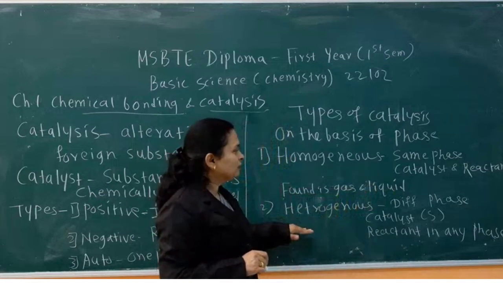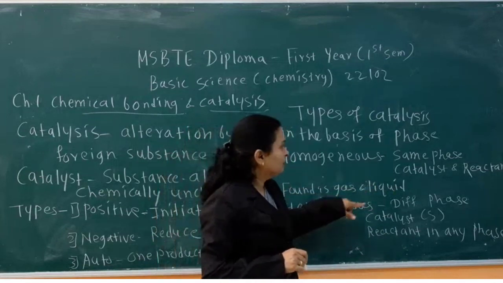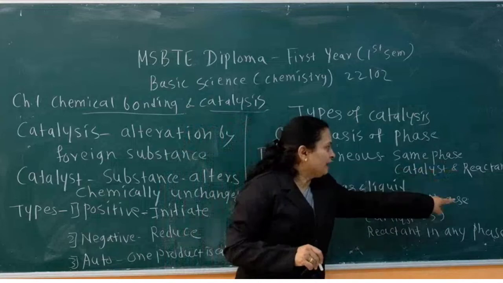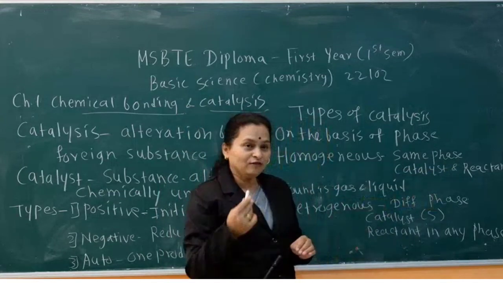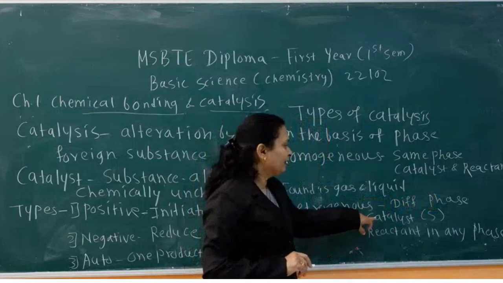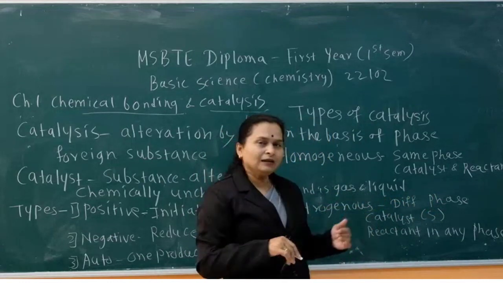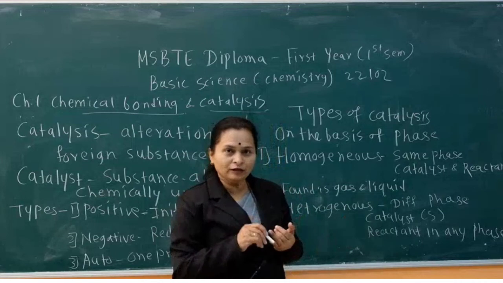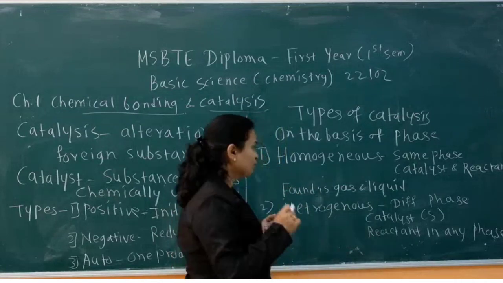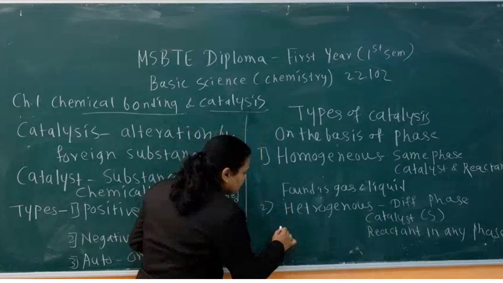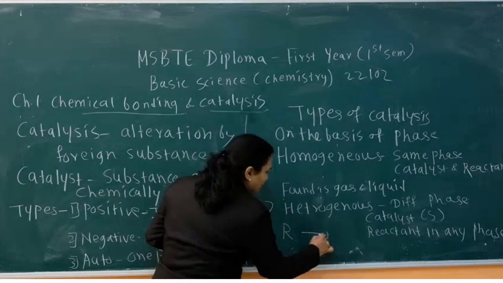In heterogeneous catalysis, catalyst and reactant are found in different states. Generally the catalyst is in solid state and the reactant is in any phase, that means solid, liquid or gaseous. What you have to see is in which state the reactant is and in which state the catalyst is.